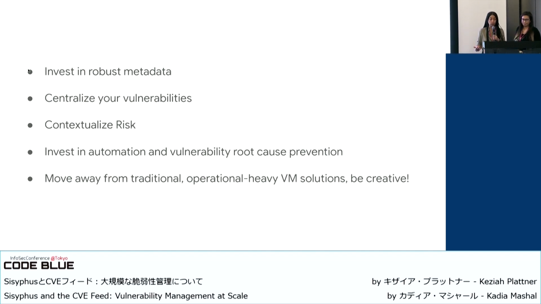Also, one thing that we want you to focus on: it's great to report on vulnerabilities, but make sure that you invest in root cause analysis. If you standardize vulnerability information in your environment, you will see patterns. That means you will understand the root cause of the vulnerabilities and focus on prevention in the first place. Use the security engineers for fun projects instead of letting them just go through vulnerability reports or noise from bug bounty programs, etc. I'm not saying that vulnerability scanners or bug bounties are bad, but there is a lot of noise. Focusing on hardening your environment is definitely something that will help you long term.